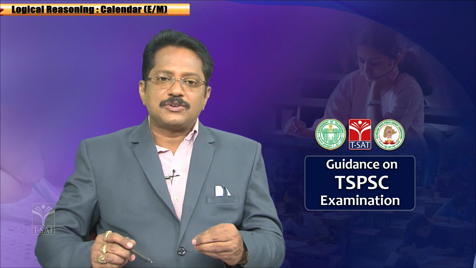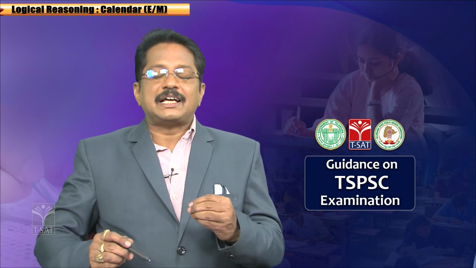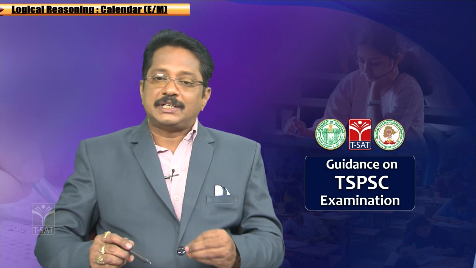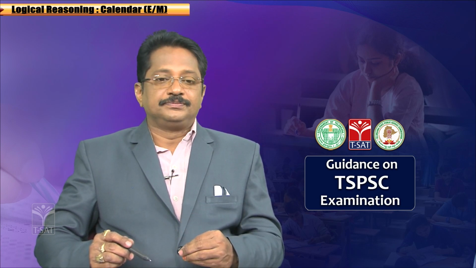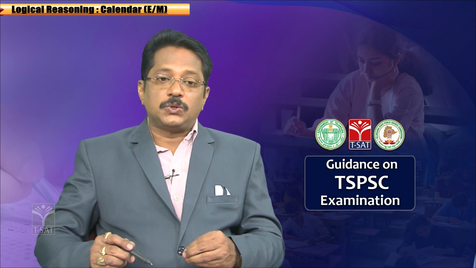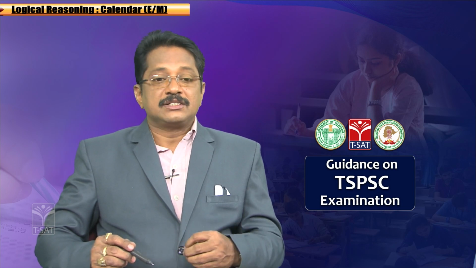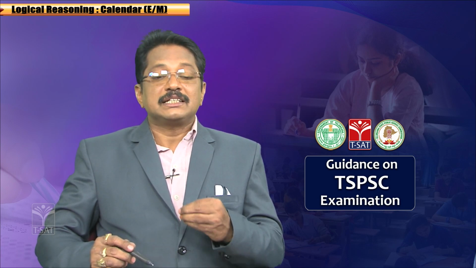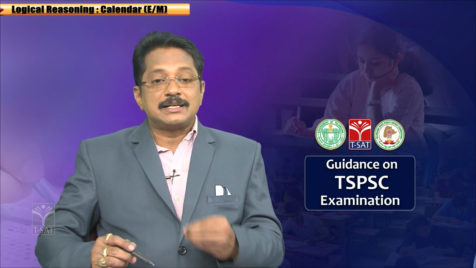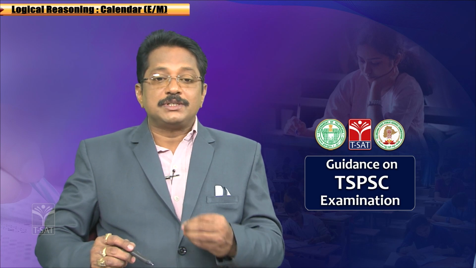First you have to write the date, then write the month code, then write the last 2 digits of the year and write the century code, and next the last one is the number of leap years in the last 2 digits number. So 2022 means it is 22.